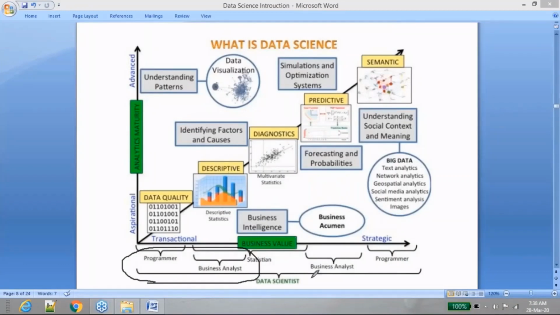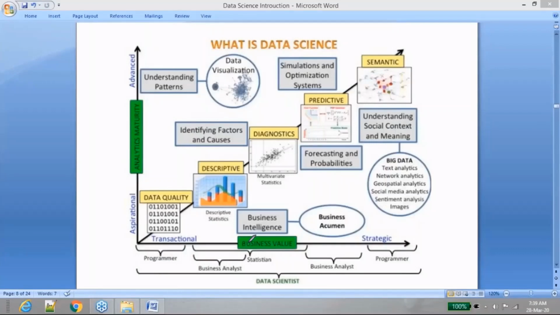You're not going to work as a data analyst or as a business analyst. The people in these roles will continue to do their job, and you will continue to do your job by building the predictive analytics. But you should be capable of going across any of this part, and you should be able to influence these people. Let's say, for example, to do some predictive analytics, you need some data to be captured which is not being captured already.